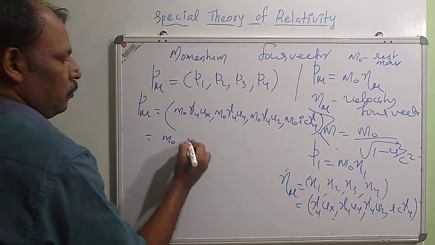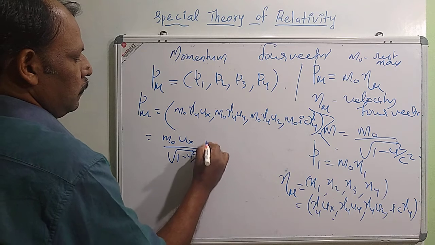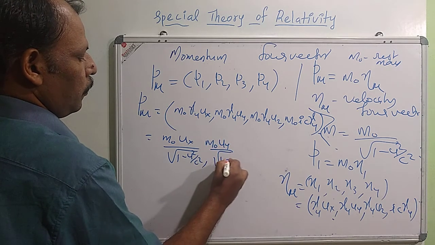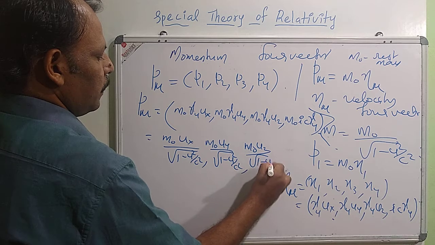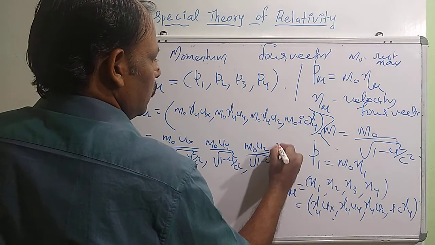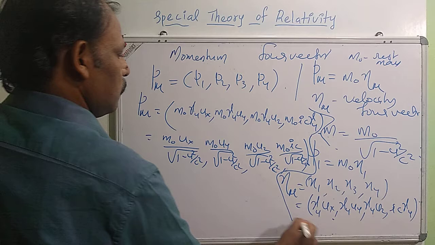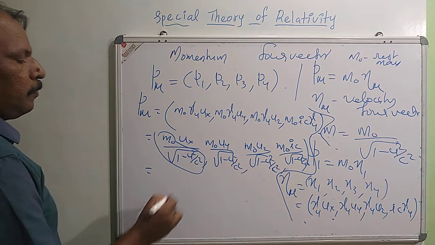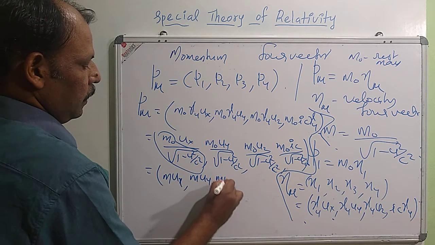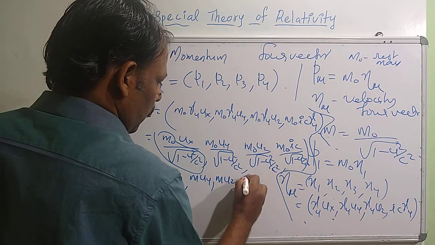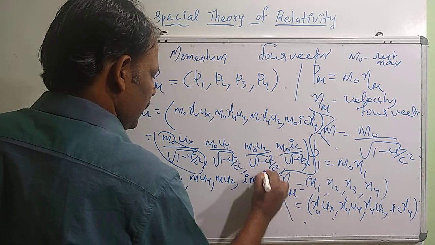Using gamma u equal to 1 by root of 1 minus u square by c square, we get M0 ux by root of 1 minus u square by c square, M0 uy by the same root, M0 uz by the same root, and M0 ic by the same root. Since M0 by root of 1 minus u square by c square is m, this is m ux, m uy, m uz, and imc.